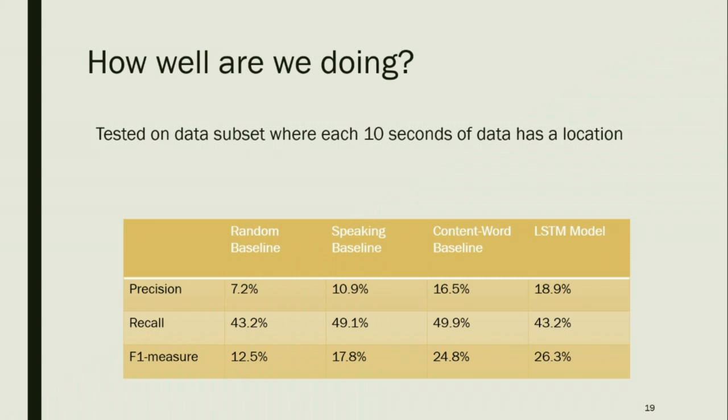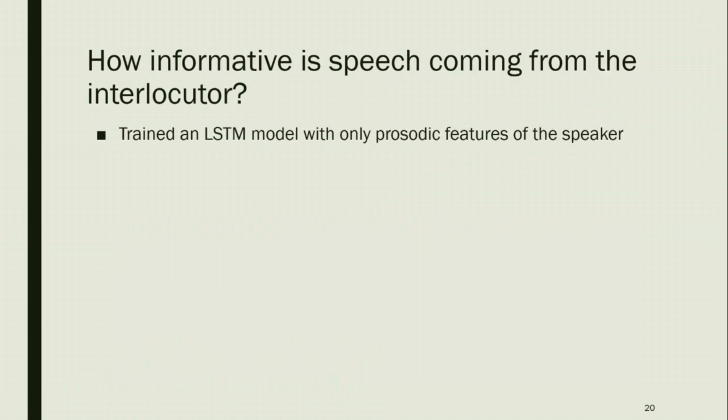So this tells us that prosody is informative. And so these were really good results. As you can remember, we were feeding the prosodic features of speaker A and prosodic features of speaker B. This is because maybe the LSTM could learn from the other speaker's features, or it could also correct for cross-track bleeding. And so we expected features of both speakers to have better performance than features of just one speaker.